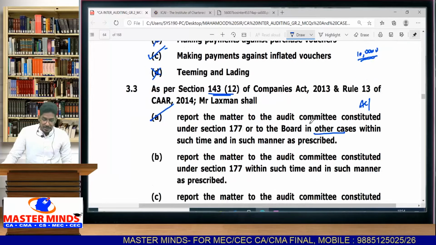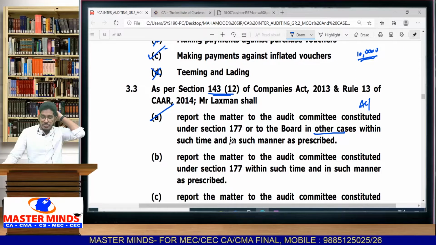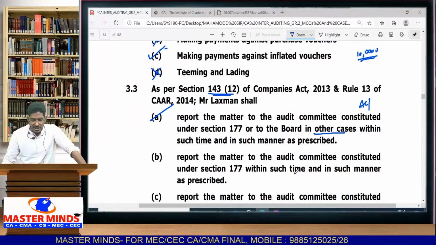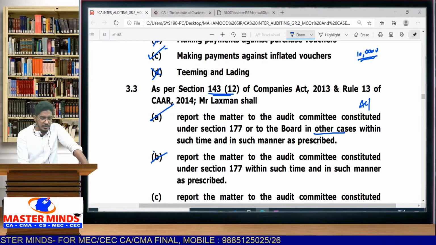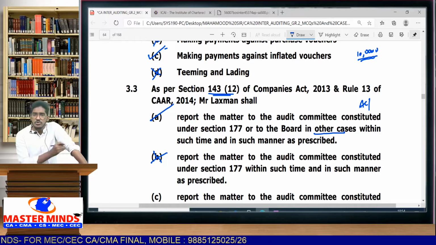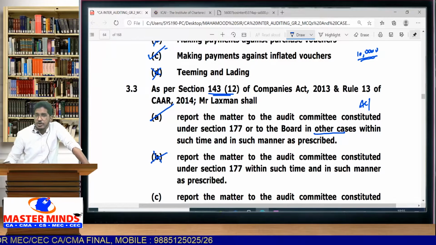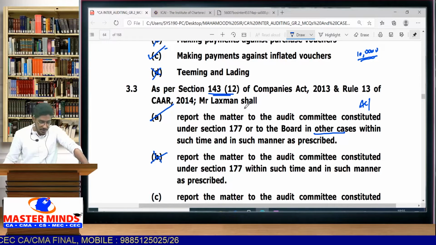B option, report the matter to audit committee constituted under section 177 within such time and in such manner. So they are just telling one thing, only communicate to audit committee. If there is no audit committee, board of directors also shall be communicated. No, they have not mentioned that in that option. So B is incomplete, wrong.